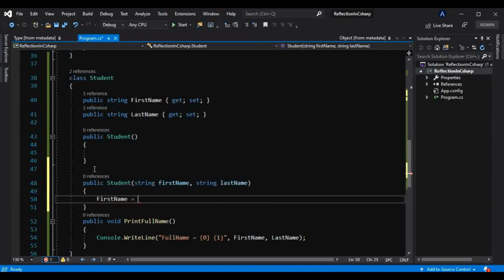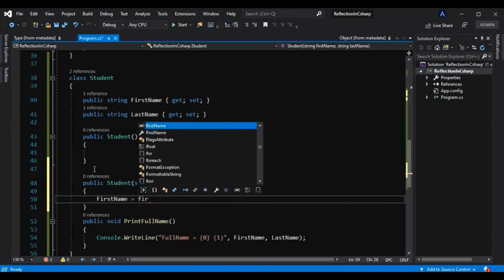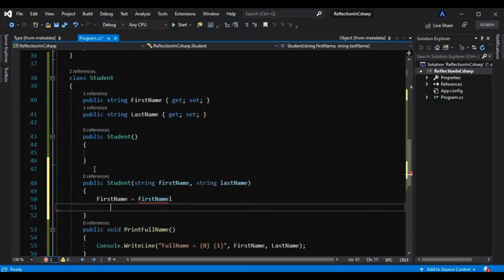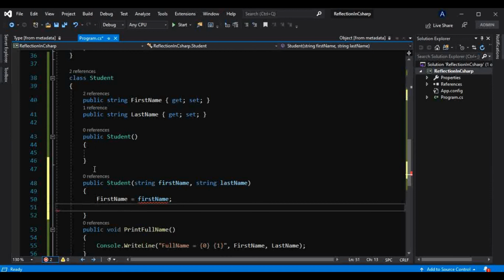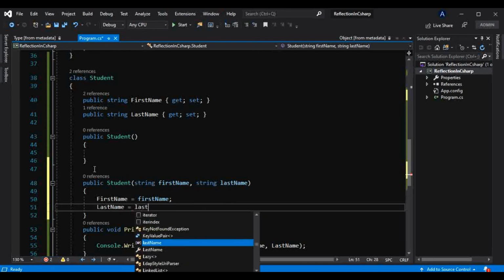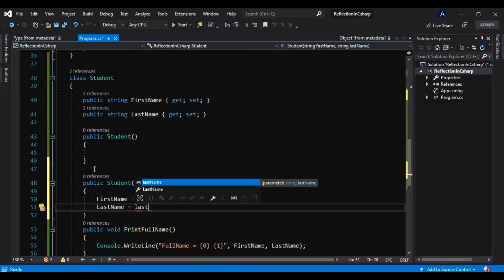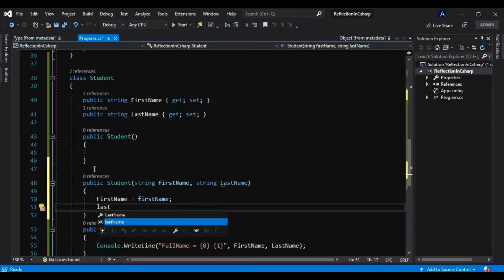That means we are initializing our properties with whatever is coming in that constructor. Like this, lastName is equal to the last name coming in this constructor.